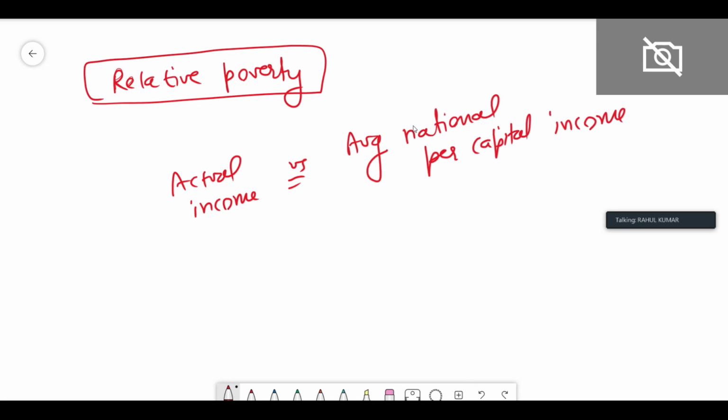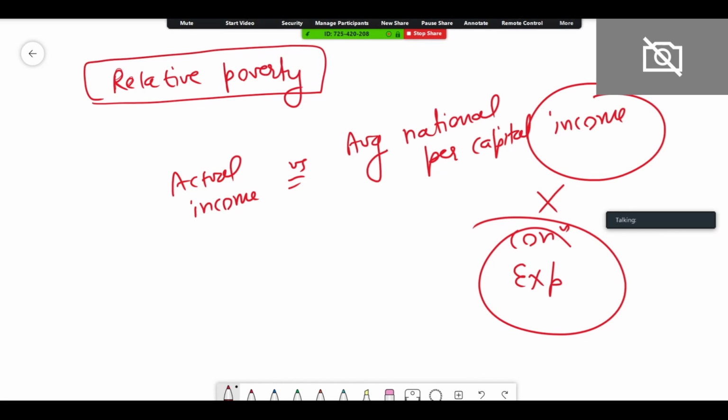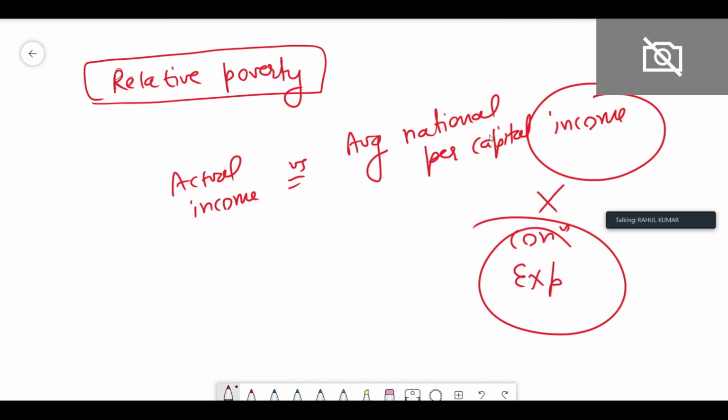So this is based upon the income, not based upon the consumption expenditure. Absolute poverty we calculate based upon the consumption expenditure, and relative poverty we calculate based upon the income, not upon the consumption expenditure.